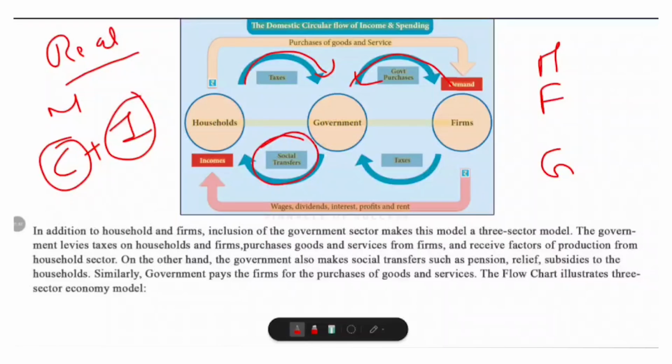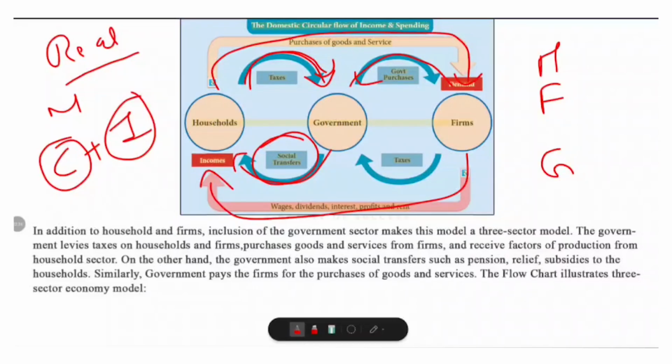So how does the flow work in a three-sector economy? Households provide factors of production, that means land, labor, and capital, to the firms, and they receive income. Income means wages, dividends, interest, profits, and rent. And they pay taxes to the government. Households pay taxes to the government, and they receive social transfers from the government, and they spend income on goods and services produced by the firms.